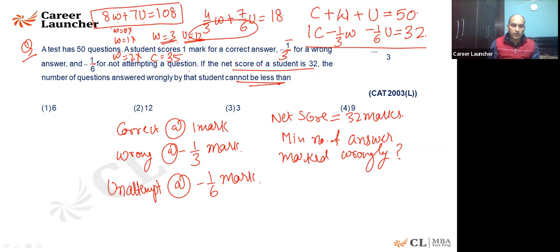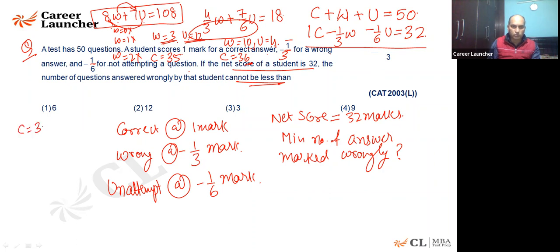The next value of W will take a gap of 7 and U will take a gap of 8. So the wrong will come out to be 7 plus 3, which is 10, and unattempted will be 4. So if it is 10 and 4, that makes 14, and the correct will come out to be 36. But here it is asked what is the minimum number of answers which are wrong. So that will be 3. I'm sure you understand this.